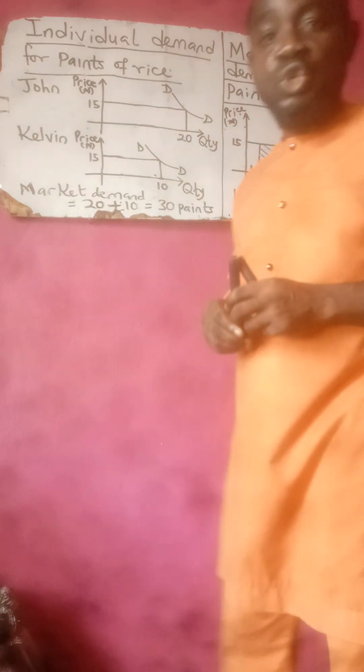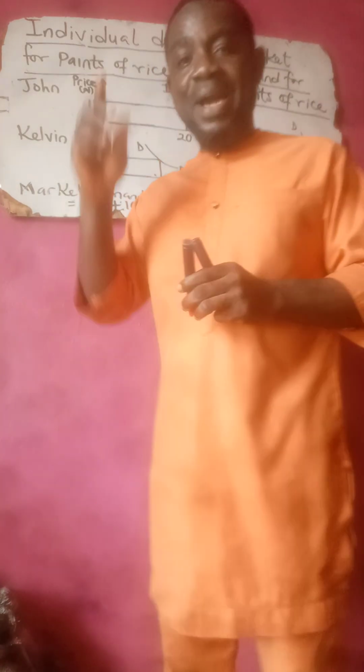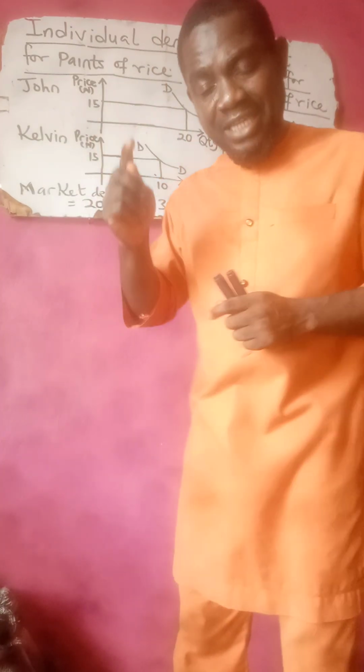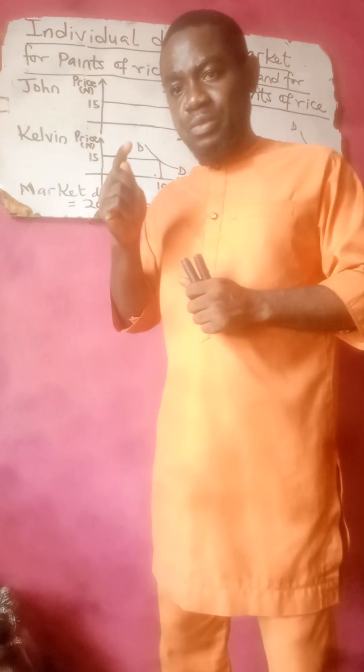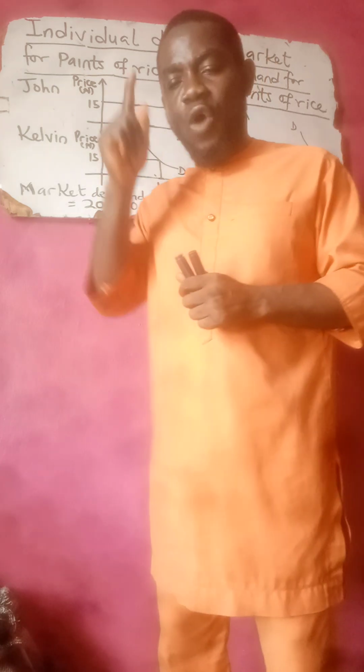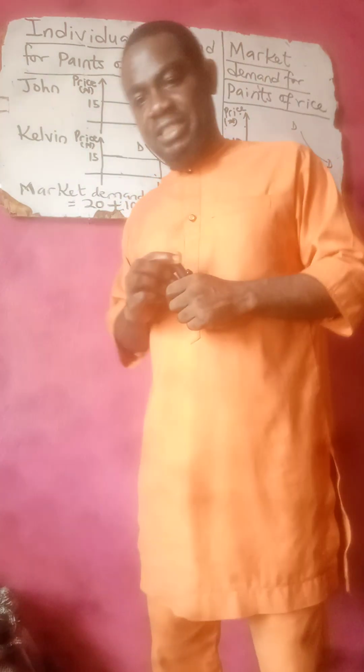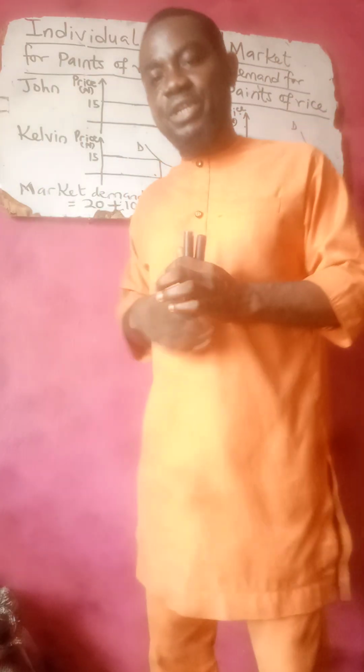First and foremost, what do we mean by market demand? Market demand is the sum of the quantity demanded of a product by different consumers at a given price and at a particular period of time.